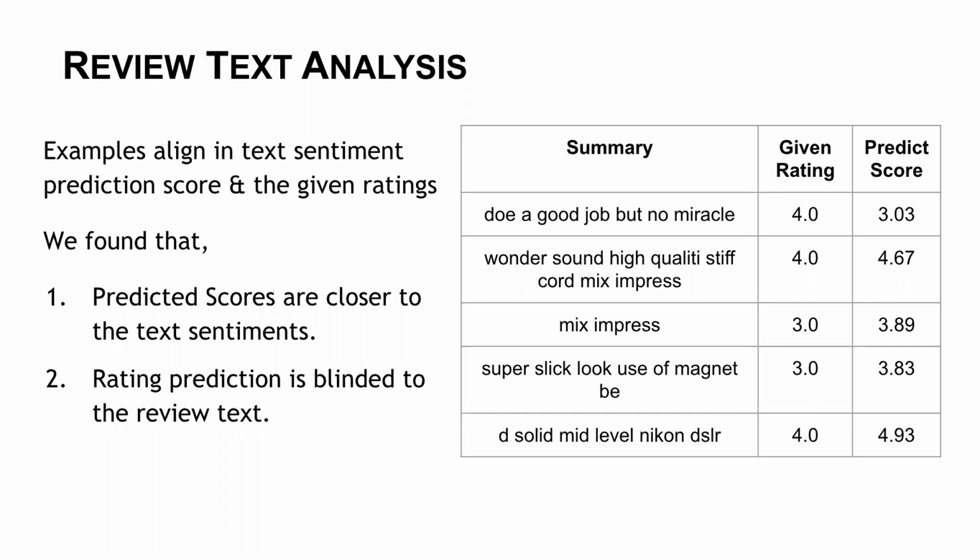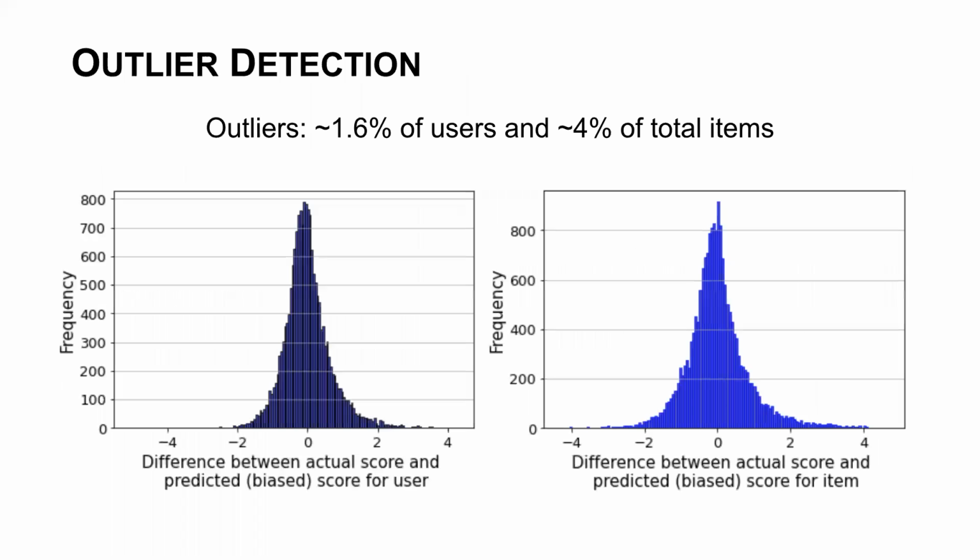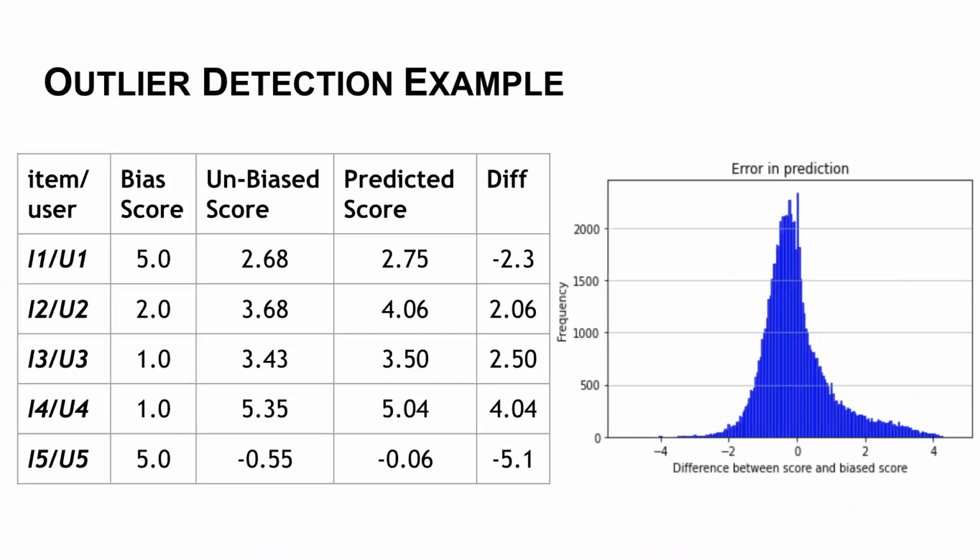Although there is RMSE error between the given rating and the predicted score, when we look at the text of some of these with a huge gap, we found that our rating is much closer to the review text. We also look at outlier detection, which is the difference between the actual score and the predicted score, and see the tail of these where the review ratings are. The left side is for electronics and the right side is for the food reviews. They look very similar. This is what we got from the outlier detection.